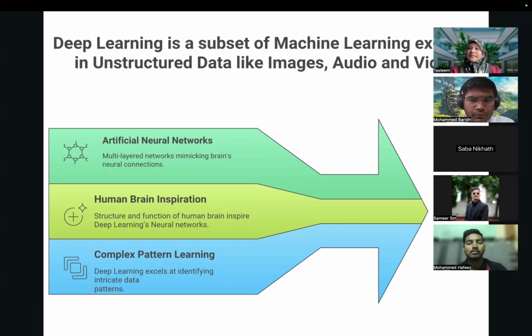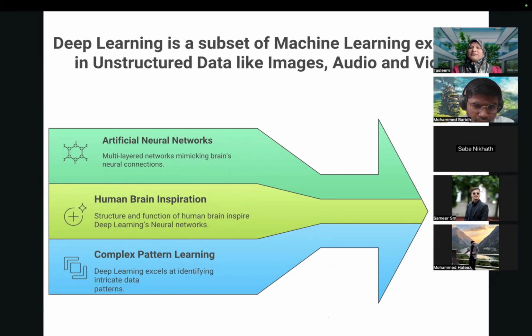Deep learning is a subset of machine learning, an advanced technology that is more focused on artificial neural networks. These artificial neural networks are inspired by the human brain, human neurons. This is only to make AI smarter and smarter.